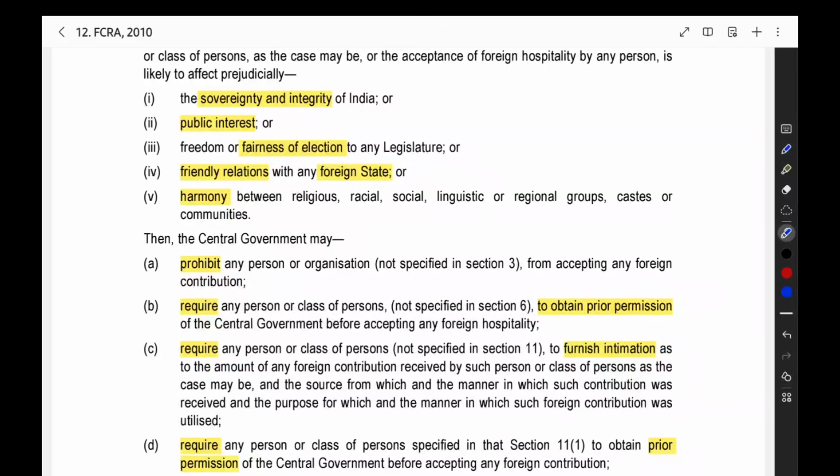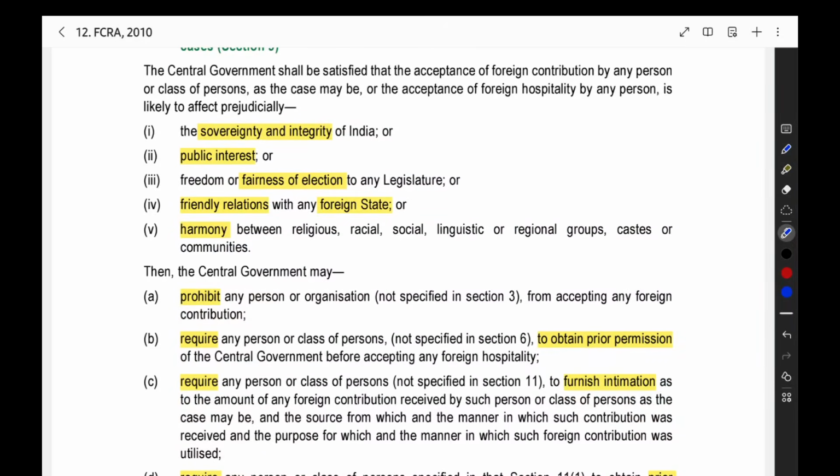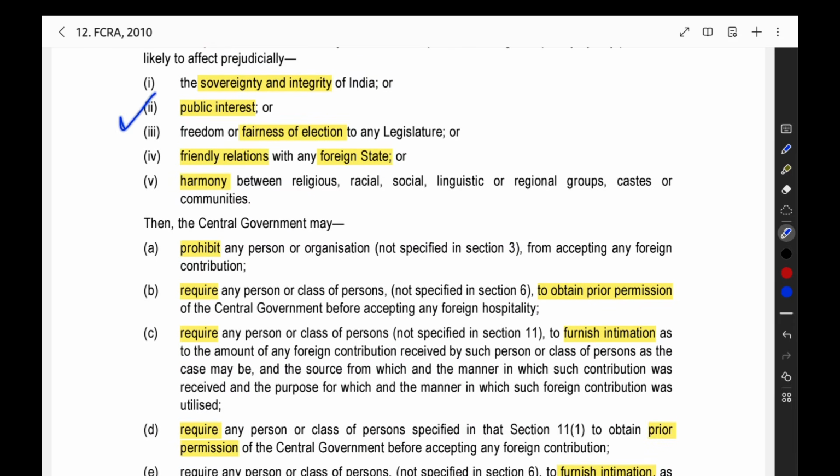For what reasons will the central government pass such an order? If you are receiving the foreign contribution, it will be a threat to the sovereignty and integrity of India. It will be a threat to the Indian nation. Then in the public interest, if it will not be for the public good, they can stop you. Then freedom or fairness of election to any legislature: an election is happening in India, and if you receive a foreign contribution, the election may be conducted in a wrong manner, or compromised. So in that case, they will stop you from receiving the foreign contribution.